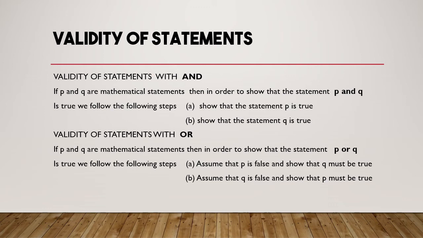But in case of or, you need to take a bit of a risk. That is, you need to assume P is false and show Q must be true. Second case, you need to assume Q is false and show P must be true. Okay, so these are the methods for validity of a statement with and, or.